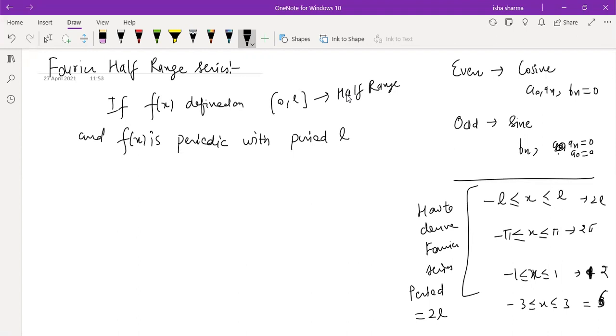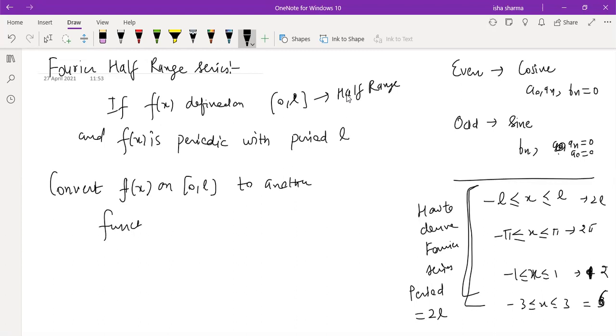So the half range is just a name, but actually we need to derive the Fourier series for this kind of function. We already know the procedure for minus L to L, but we do not know the procedure for 0 to L, because the formulas we have given you, a naught, a n and b n, have all been derived keeping in mind minus L to L, minus pi to pi, these kinds of intervals. So the way is to convert the given function f(x) on 0 to L to another function.